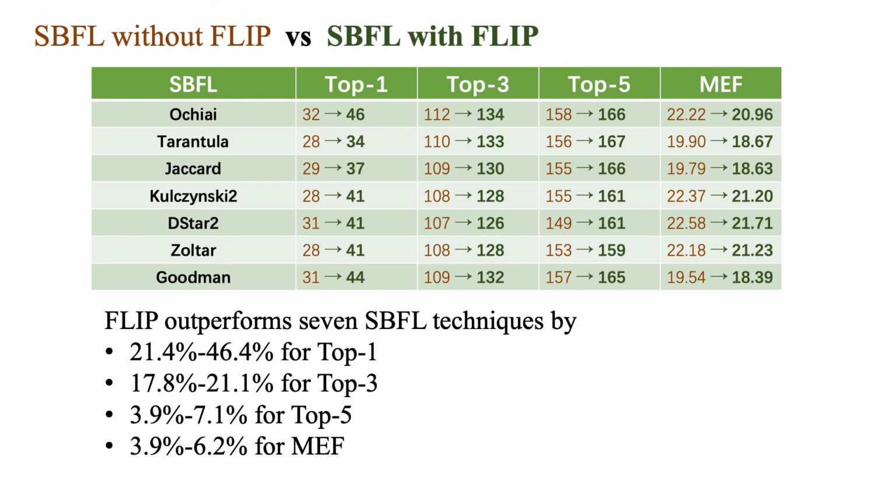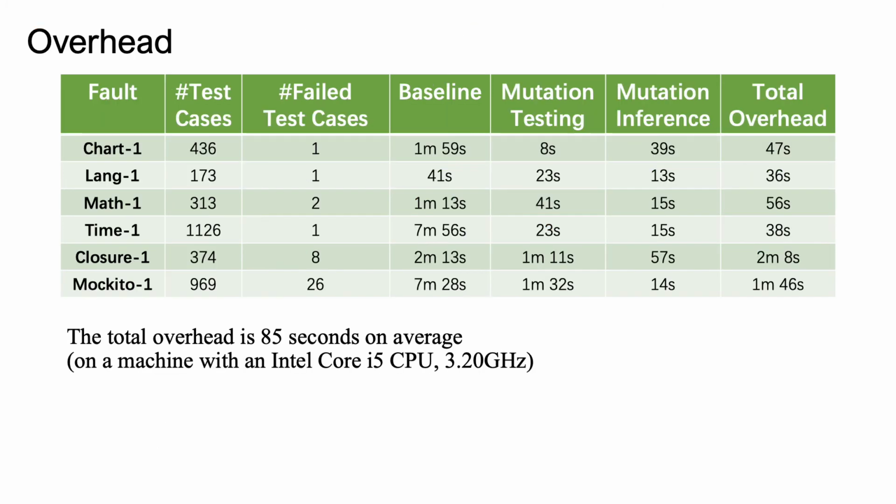For example, FLIP outperforms 7 baseline models by 21 to 46% for top 1. Well, as for the overhead, the total overhead for one fault is 85 seconds on average. Well, the time spent on mutation testing is related to the number of failed test cases, and the time spent on mutation inference is related to the program dependencies and the call graph.